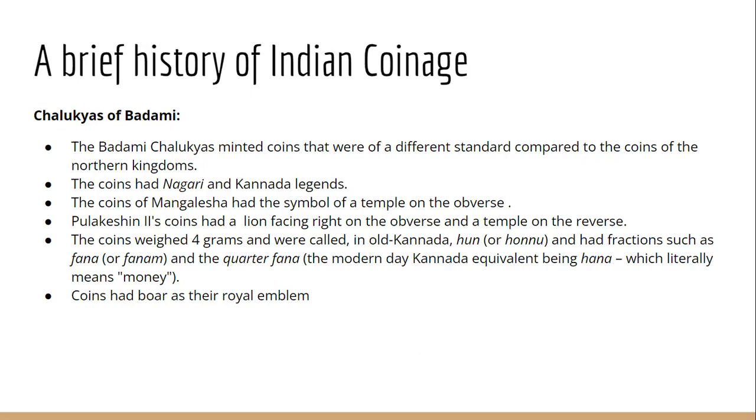The founder of this dynasty was Pulakeshin I. After Pulakeshin, we had a number of kings. One of the kings was Mangalesha. On the coins of Mangalesha, we find the image of a temple. Then Pulakeshin II, he is considered to be one of the most famous kings of the Chalukyan dynasty. So on the Pulakeshin II coin, we find a lion on the front side, and on the back side